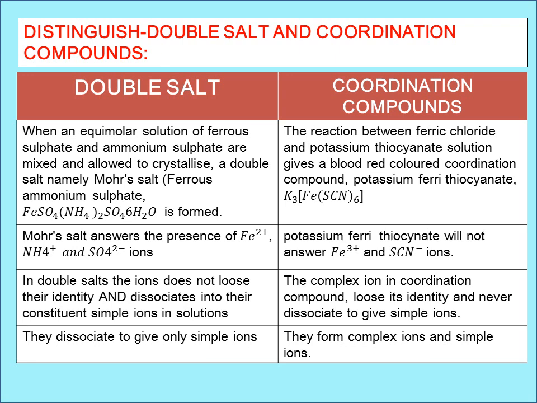That means the ferric ion and the thiocyanate ion lose their identity once they become a coordination compound. A coordination compound will dissociate to give a complex ion, but a double salt will dissociate to give only simple ions. In a double salt, the ions do not lose their identity, but in coordination compounds, the ions lose their identity.